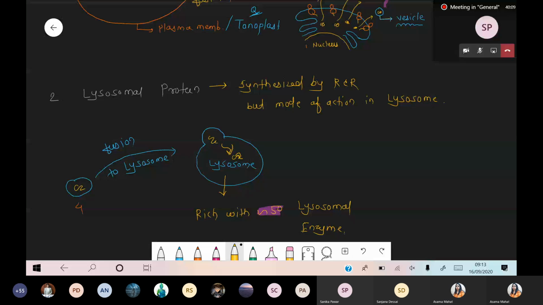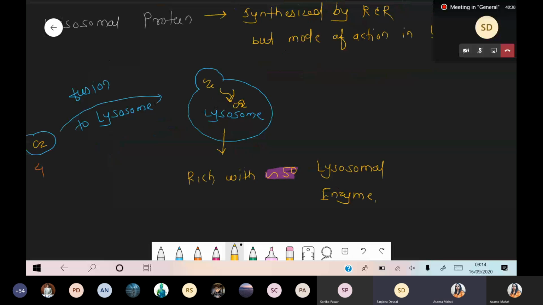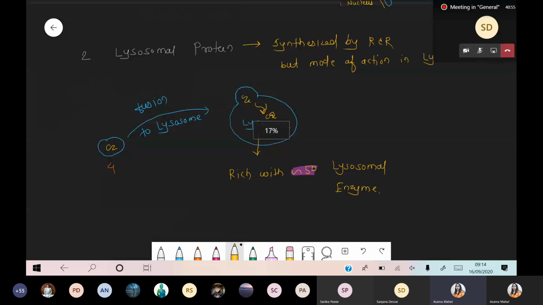Yes or no? Ma'am, in the diagram of that lysosome, what have you written under that? Rich with approximately 50 lysosomal enzymes. Approximately 50 enzymes are there, and all 50 enzymes are hydrolytic enzymes. We will see this ahead, which have only one function, only degradation. Thank you, ma'am. Okay.